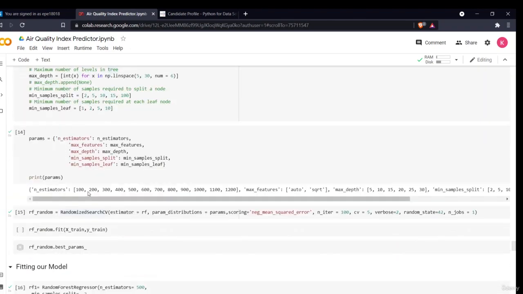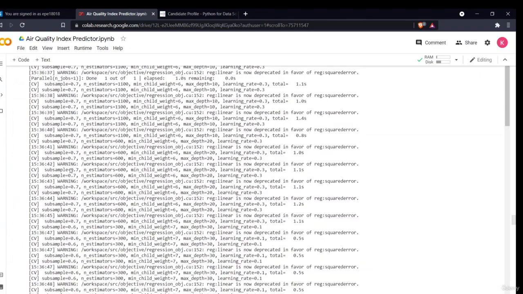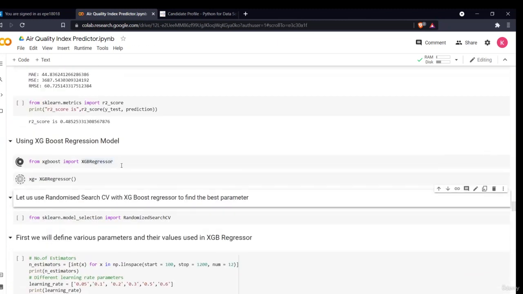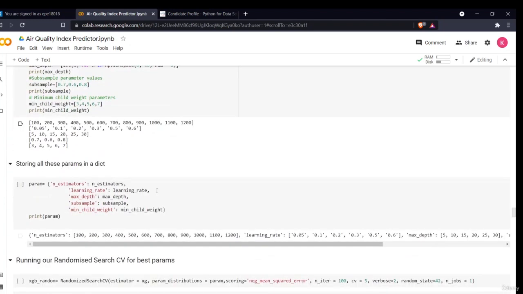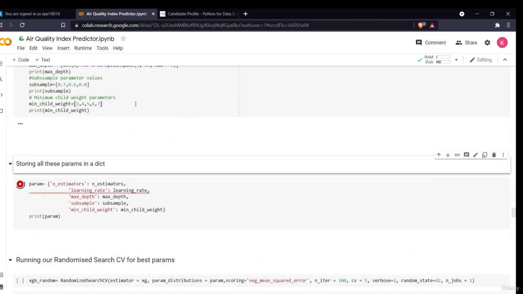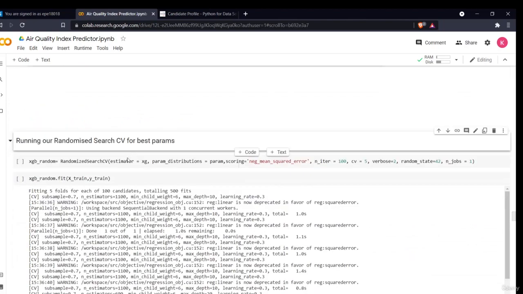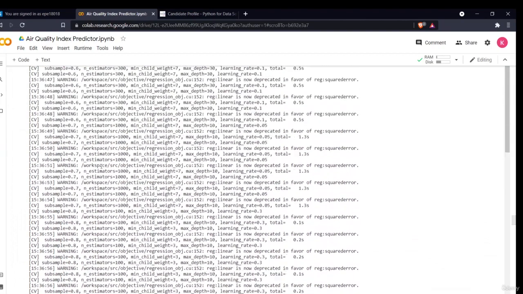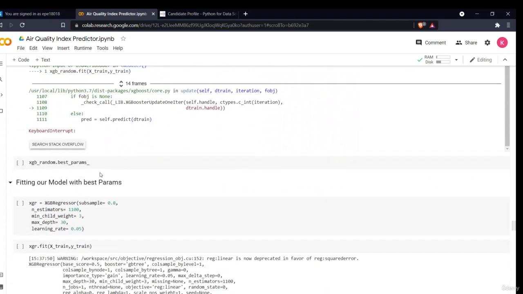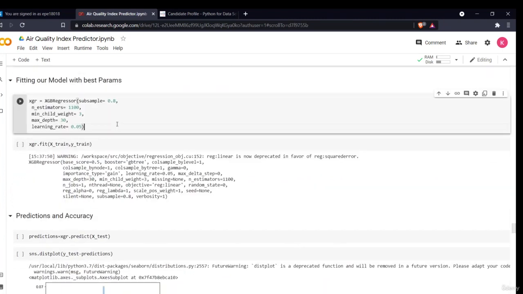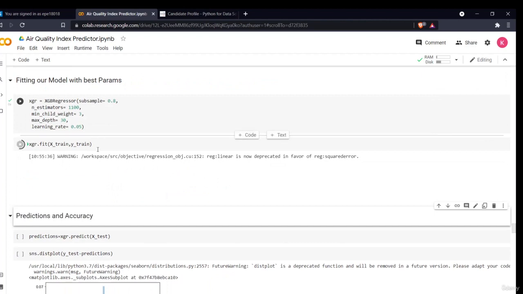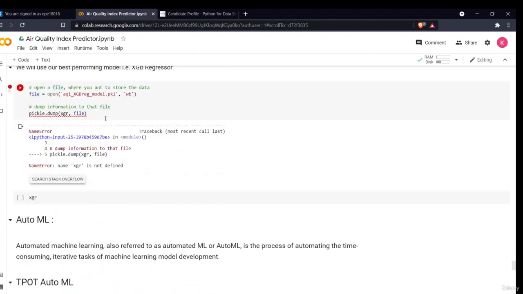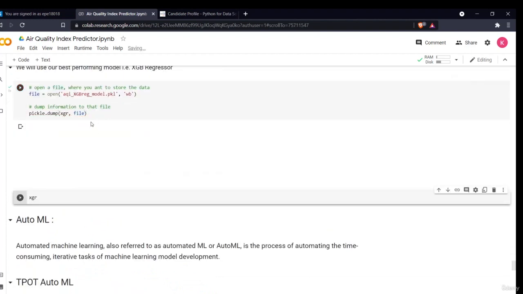Okay, sorry, I've not defined it because I started my kernel over, so I'll just define my model, the XGBoost model. Now I'll use these parameters. Then we'll fit our model with the same parameters. Okay, so now my model is fitted. I'll just simply use that model in my pickle file. I'll just use it again. So now my model is pickled.